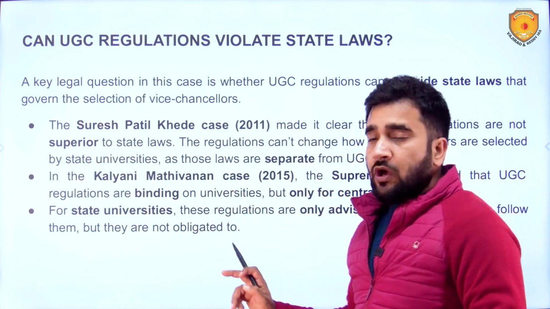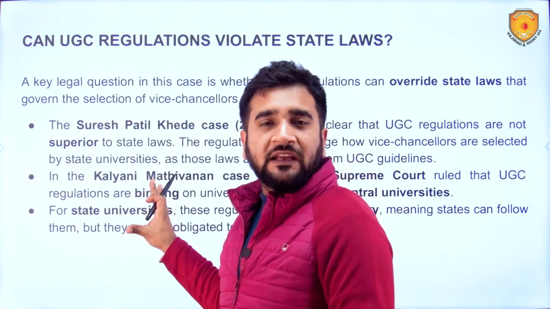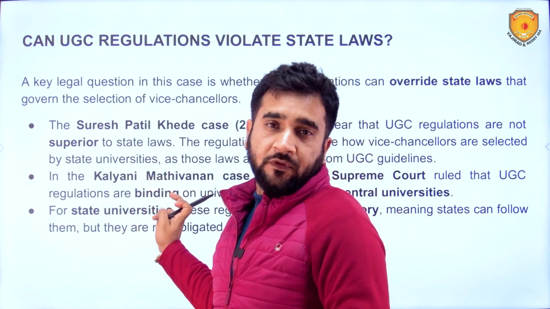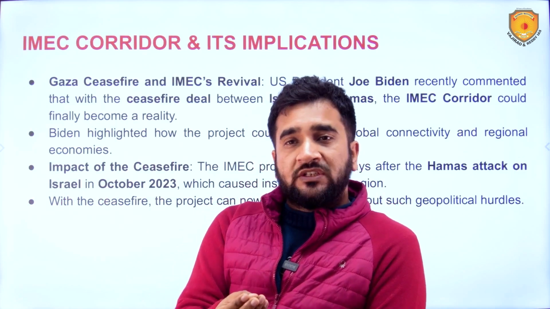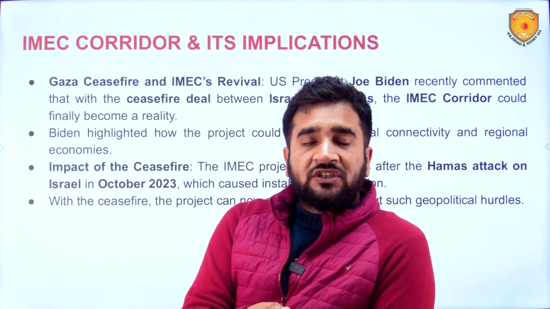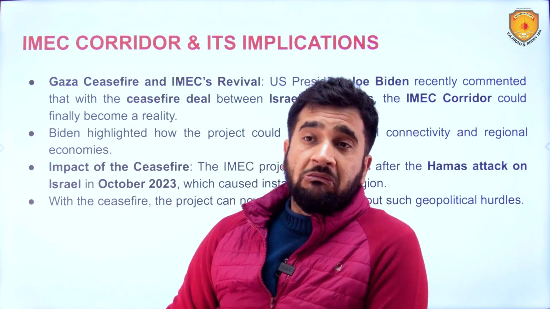So what is the fuss all about? State governments should know these technicalities. Since it has not been mentioned explicitly by UGC in those draft regulations that this is only for the central universities, not for the state universities, there is this fuss.